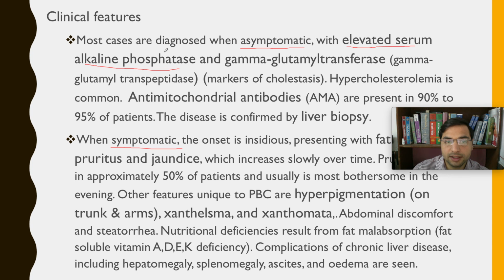If you remember, I have told you these are the markers for cholestasis, right? Whenever there is cholestasis, these two enzymes will go up. They will be elevated without any obvious cause, and there will be hypercholesterolemia also.